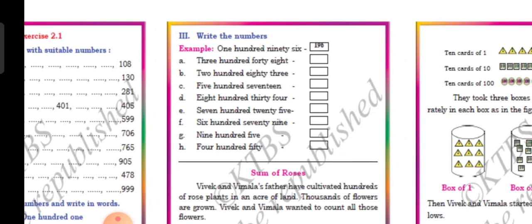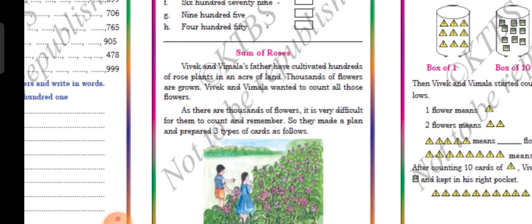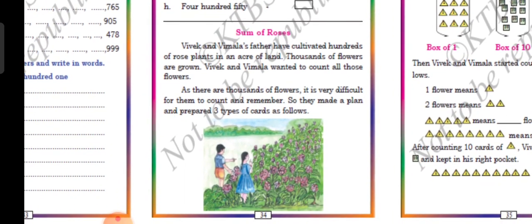283. 283. A is 348. Like that you have to write. Is that clear, children? Next, sum of roses. See, this is also the same thing. This is also the same thing.